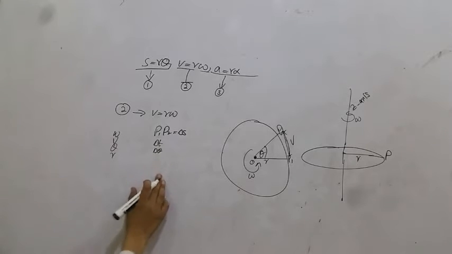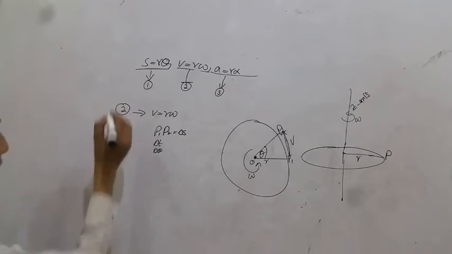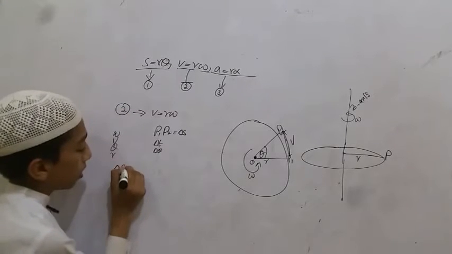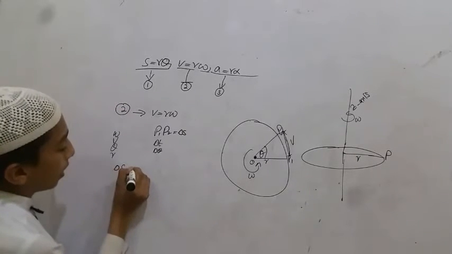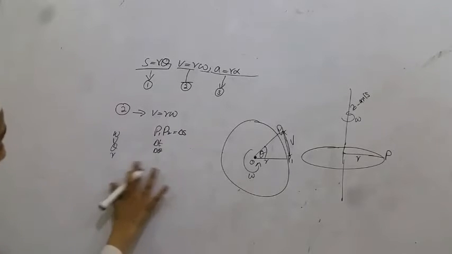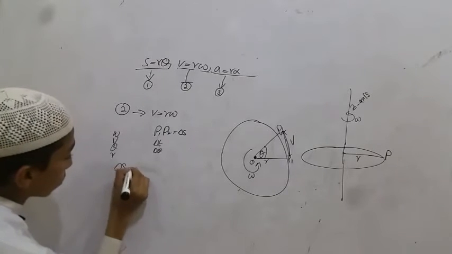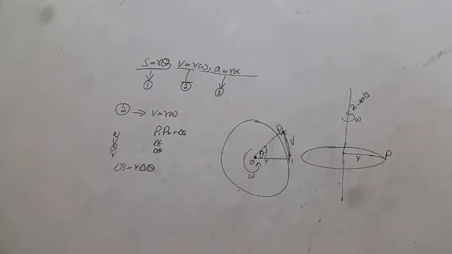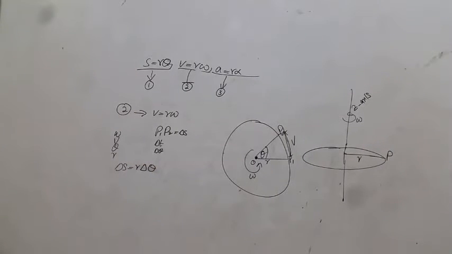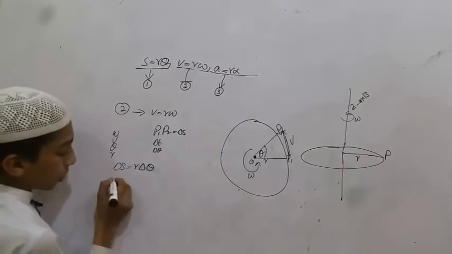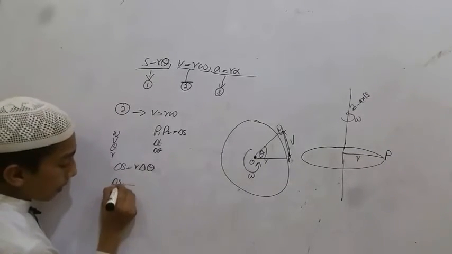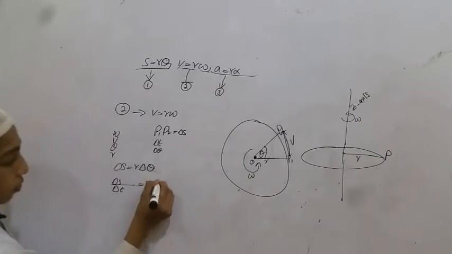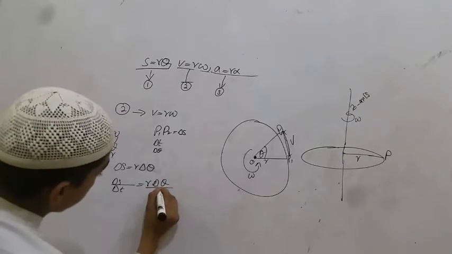During this interval, delta S and delta theta are related by equation 1, which is S is equal to R theta, so delta S is equal to R delta theta. Dividing both sides by delta t, delta S divided by delta t is equal to R into delta theta divided by delta t.